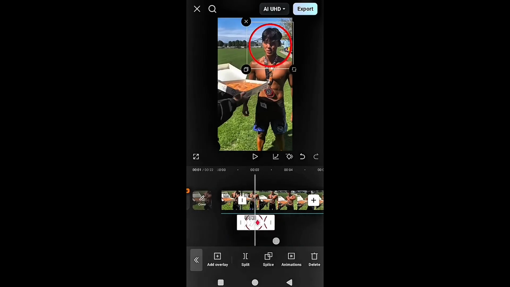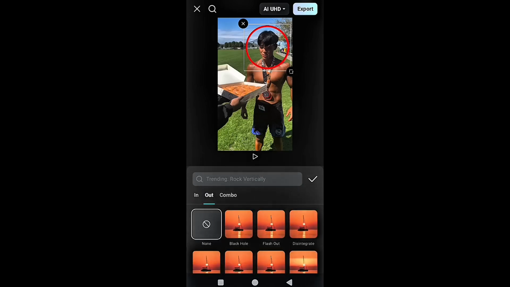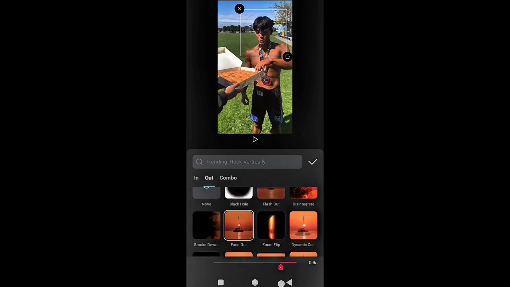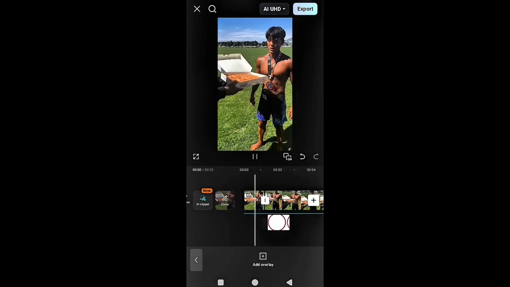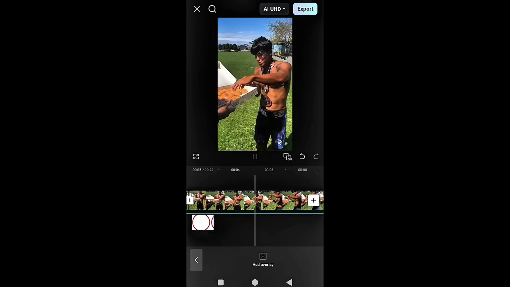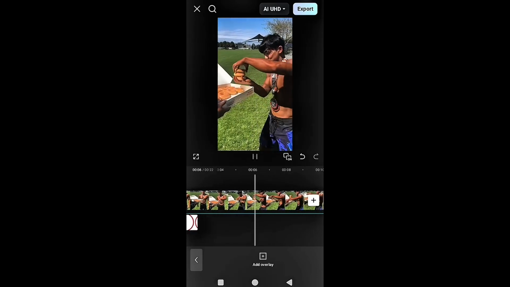Now friends, you put an animation on it. I'll tell you which animation to use. Here you use the fade out animation. Look, this one, and in this you set it to 0.2. After doing that, select it. Now friends, you have to add an arrow here. An arrow gets used at this point. I'll show you that too. Add it the same way, and the same animation on it. How do I know where to use arrows? From the script, and if you can't tell, watch your competitor's video, you'll see where he uses them.